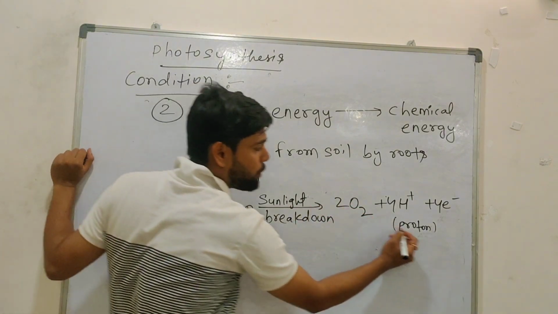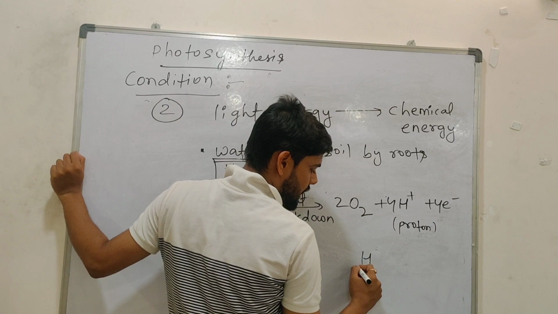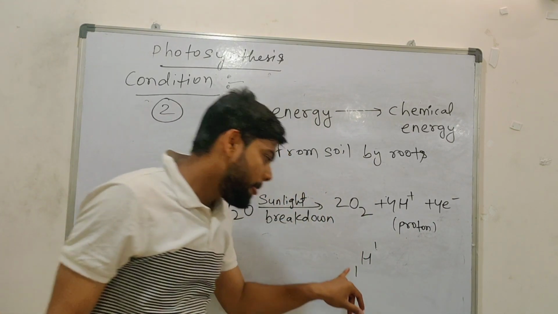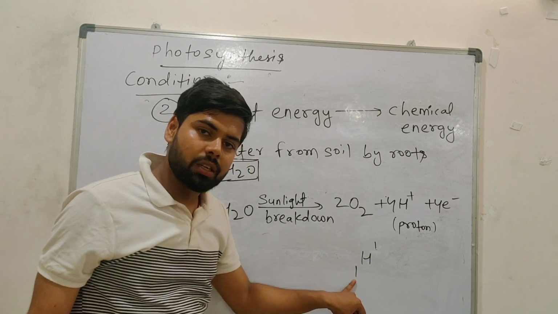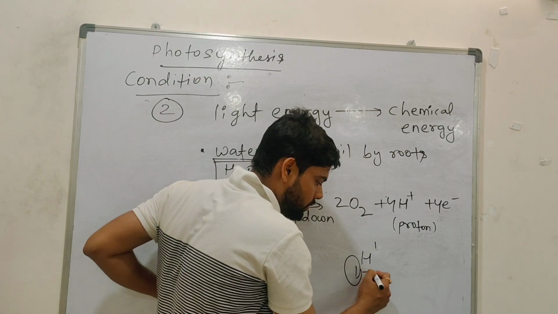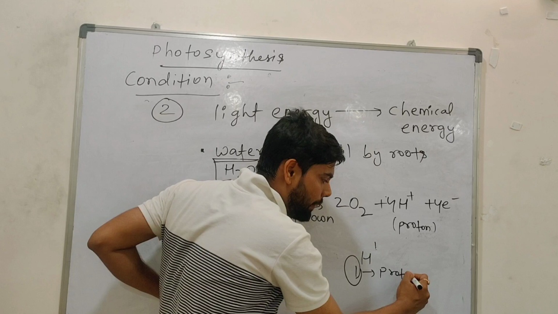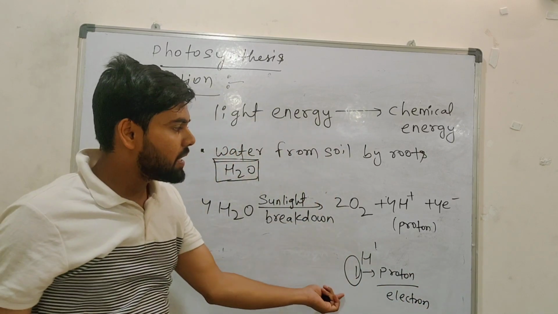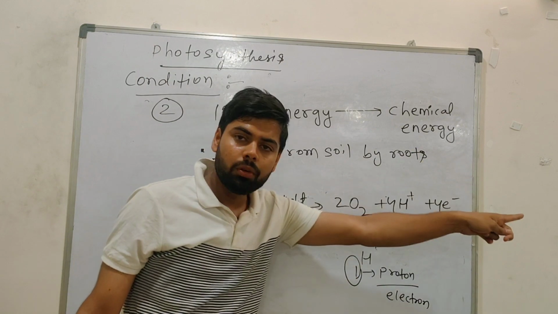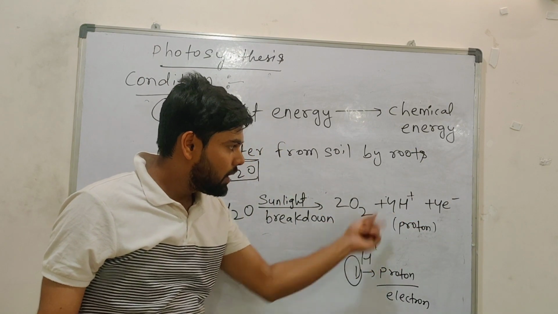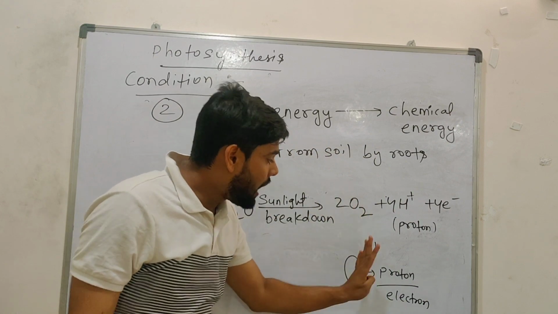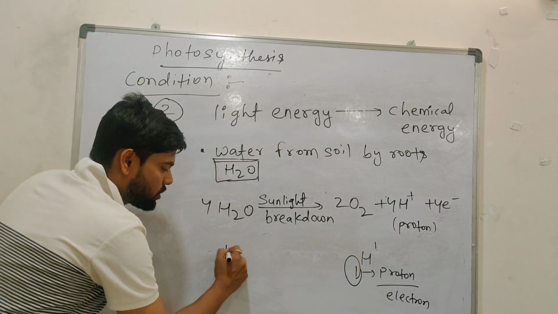Understand, what is the meaning of proton and electron? Hydrogen has atomic mass 1 and atomic number 1. So atomic number 1 means how many protons are there? 1 only. How many electrons are there? 1 only. So H plus means what? Electron came out. So what is left here? Plus charge. How many plus charge? Hydrogen 1 plus charge.